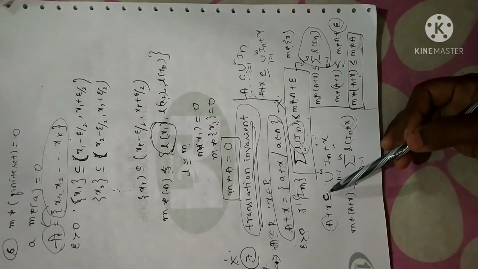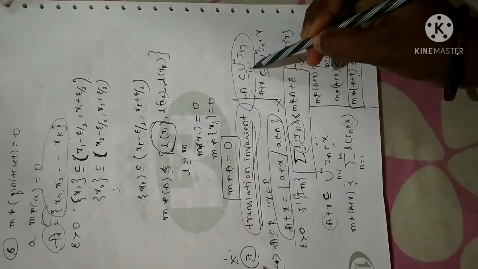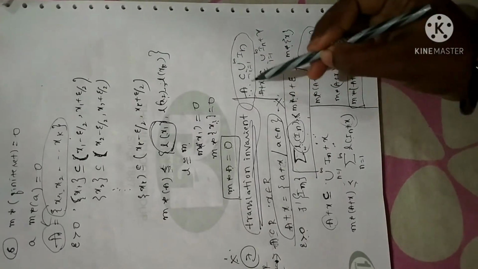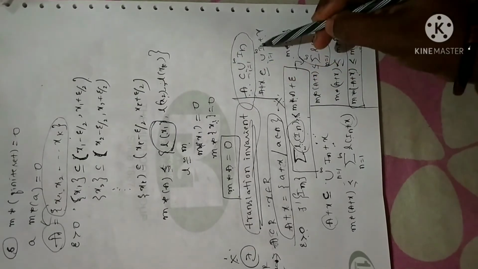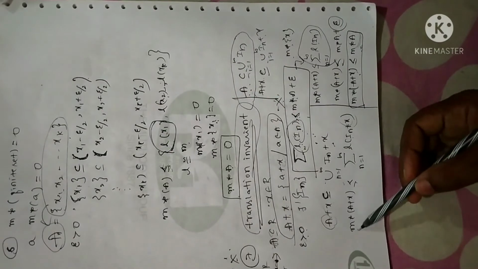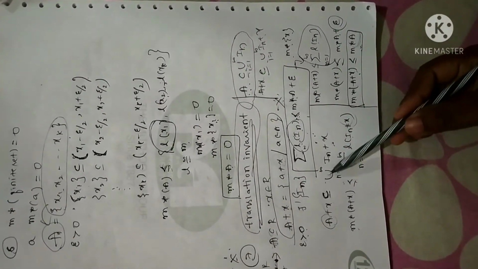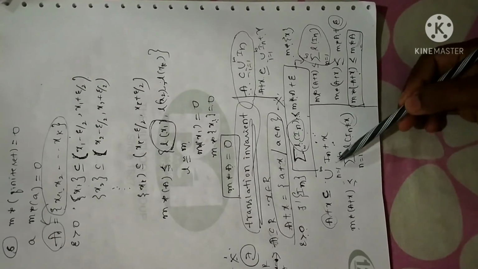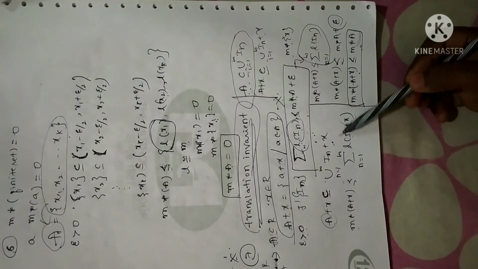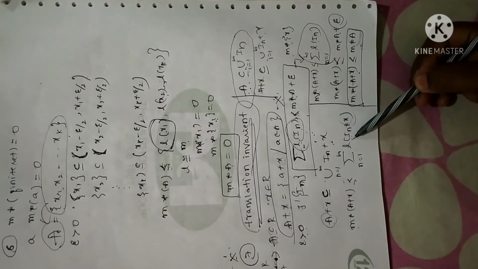So A plus x, this is from the first property. Since A is a subset of the union, i equal to 1 to infinity, of I_n, what I did is add x on both sides. So that is how I have obtained this expression. Now let me apply measure on both sides. When you do that, subset will become less than or equal to and union will become summation. Measure is none other than length. So that is what I have written here: measure of A plus x is less than or equal to the summation of length of I_n plus x.